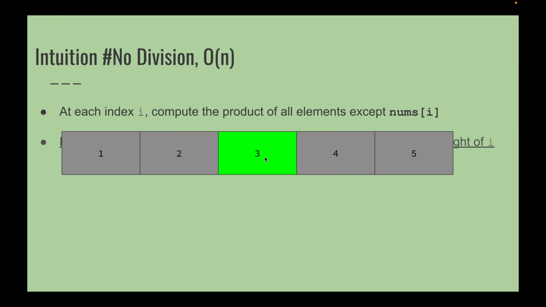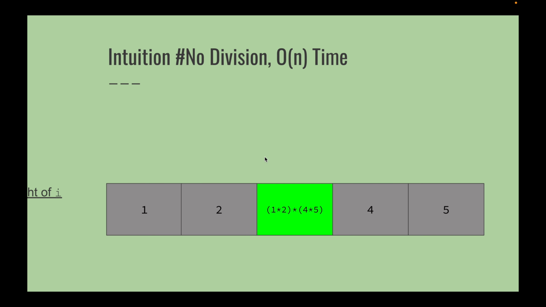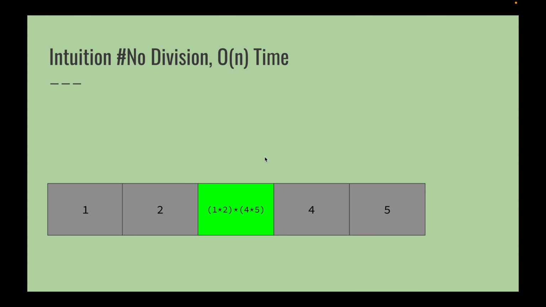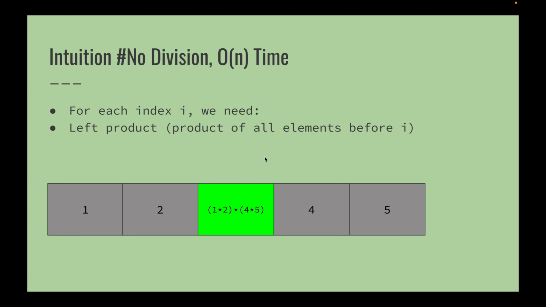To calculate that value, we need the product of all the elements to the left of i and the product of all the elements to the right of i. What I'm trying to say is like this: 1 into 2 into 4 into 5. For each index i we need the product of all the elements before i, which is called the left product, and the right product. If you multiply the left product and the right product, you will receive this.